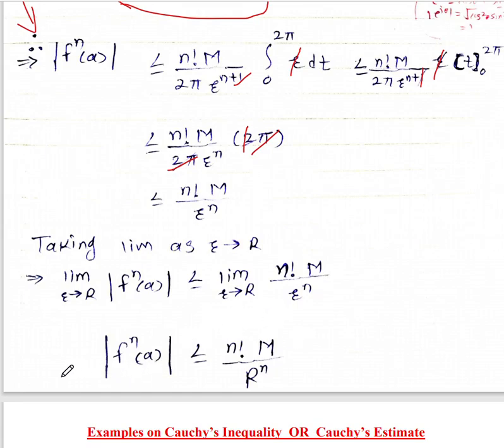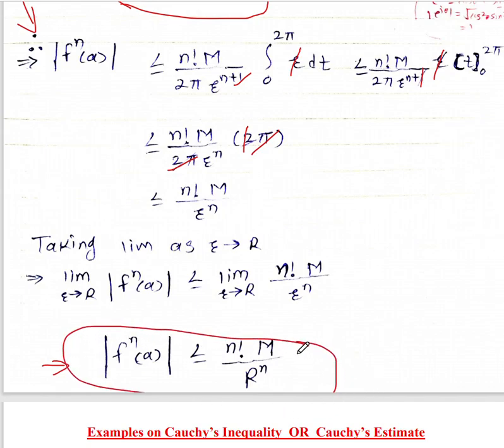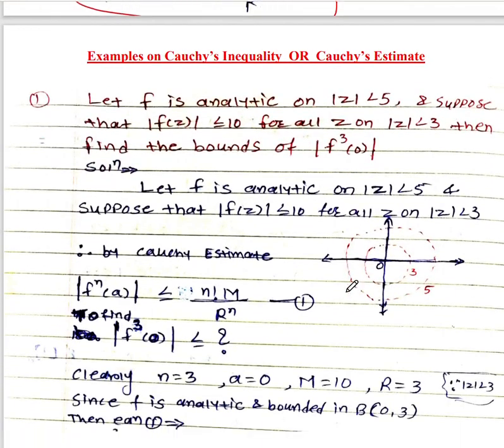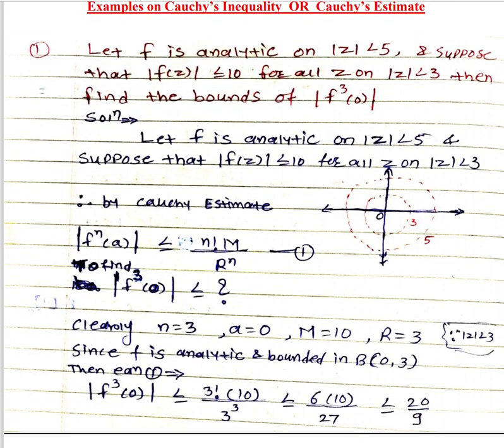This can be written as modulus of f^n(a) less than or equal to n factorial capital M upon capital R raised to power n, and this is the proof of the Cauchy inequality, or Cauchy estimate. So this is the complete proof of the Cauchy inequality, which has another name, Cauchy estimate.